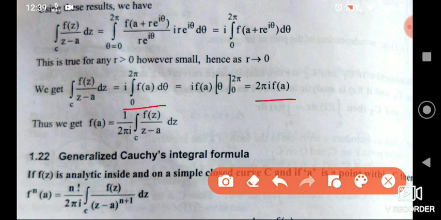So the answer will be 2 pi i f of a. Now what is the integral formula? We required f of a. So I'll take the 2 pi i remaining things to the left hand side. So f of a will be 1 by 2 pi i times the integration of f of z divided by z minus a into dz. That is the required equation.